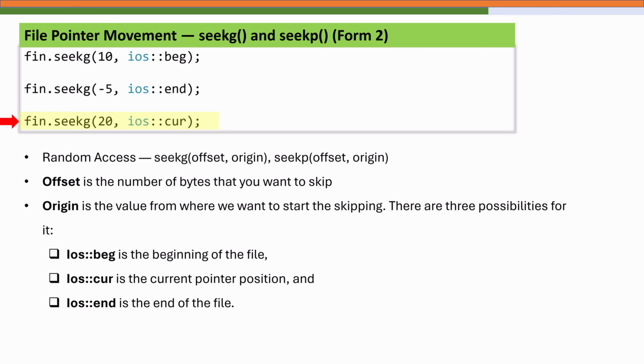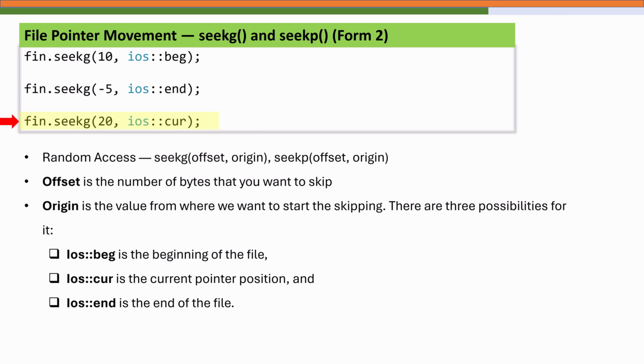The same logic applies to the seekp versions for output streams, allowing you to position the write pointer anywhere in the file relative to the beginning, current position or end, like we have done with seekg. So this version of seekg and seekp gives us true random access control. We can move forward or backward through a file very easily. This is extremely useful when we need to skip headers or metadata at the start of the file, or we want to jump to a specific record, or go backward to reread or modify something. Together, these two forms make it possible to navigate through the file very easily.